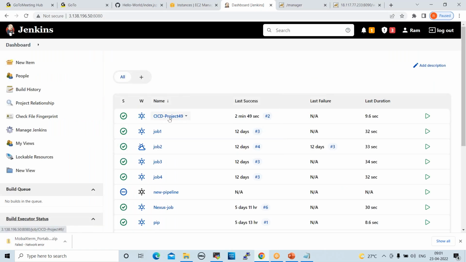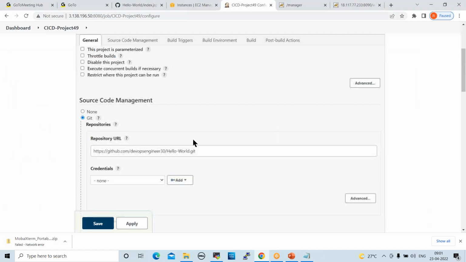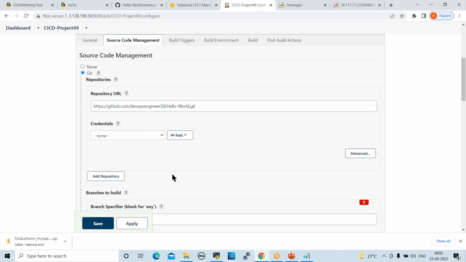I think I missed it. Sorry. Okay. When I configured this job, I selected the Git option and pasted this repository URL there. Go to configure. See here, hello world repository.